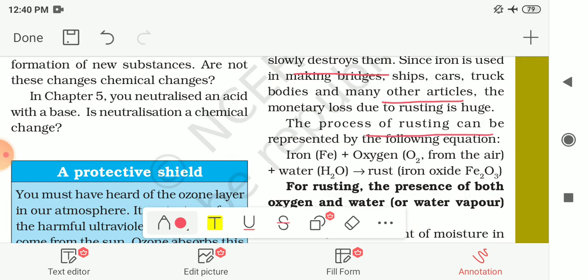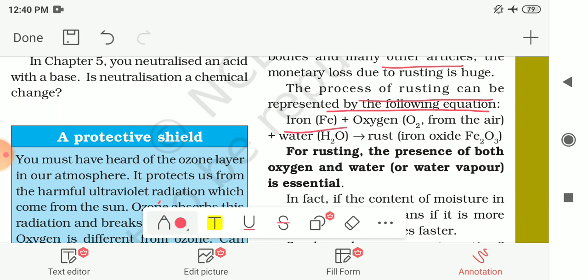The process of rusting can be represented by the following equation. How rusting happens is given by this equation. Iron, that is Fe, reacts with oxygen present in the air, represented by O2, and in the presence of water vapor or water, that is H2O, it forms rust, whose chemical name is iron oxide, Fe2O3. So this is the equation for the rusting process.